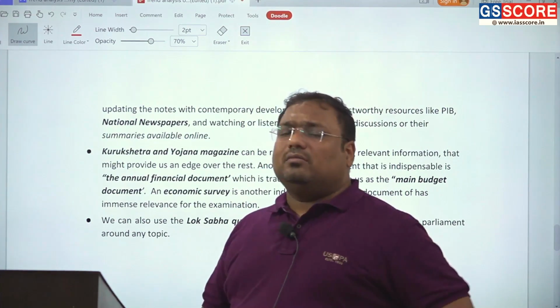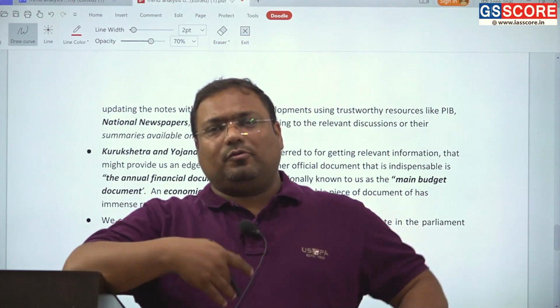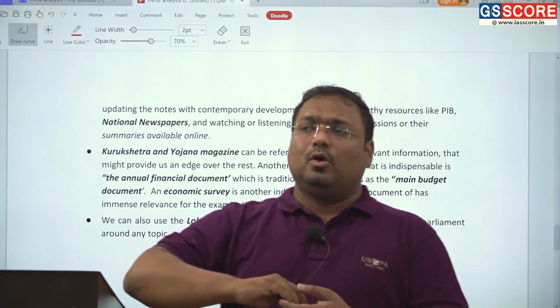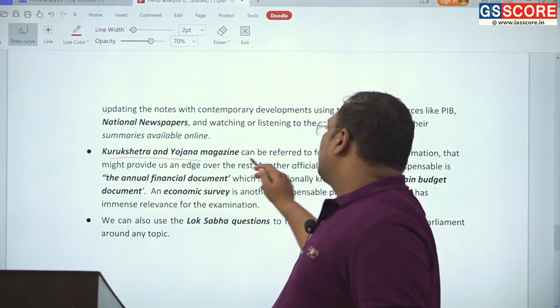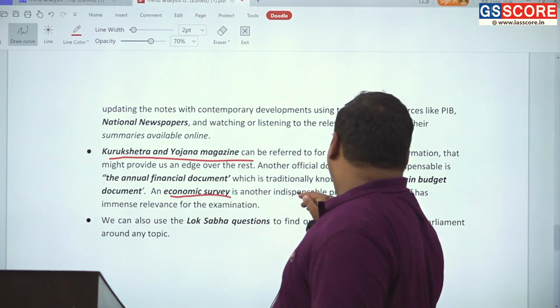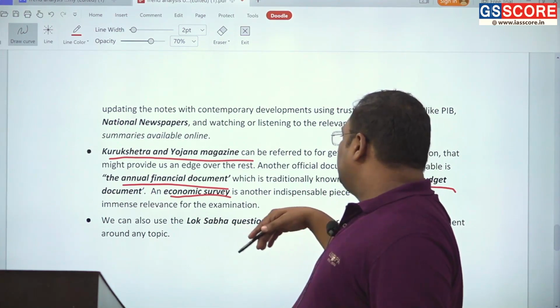And then in economics particularly, when you have to analyze a scheme or a government policy, the Kurukshetra and Yojana magazines are quite useful. Economic Survey and budget we have already mentioned, where the survey is more important than the budget.